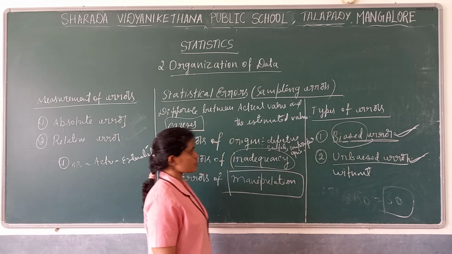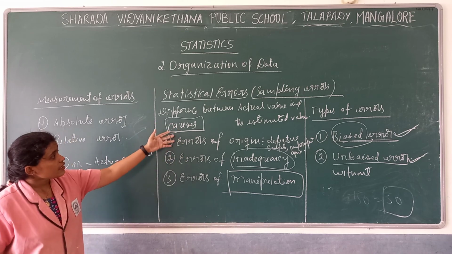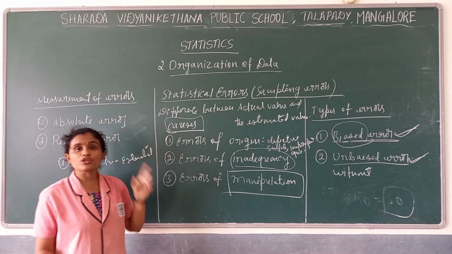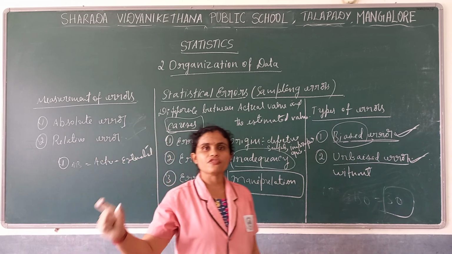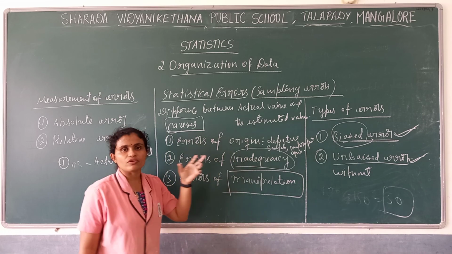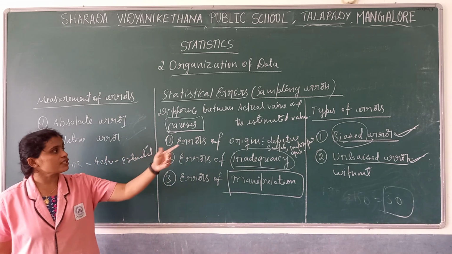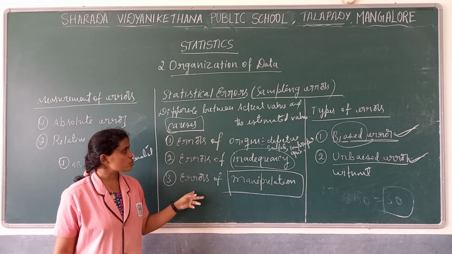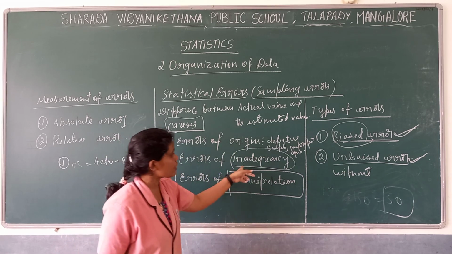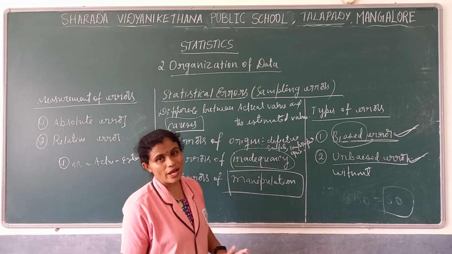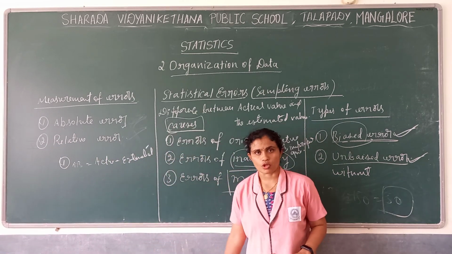And what are the causes of statistical error? What do you mean by statistical error? It is the difference between the actual value and the estimated value. The causes are errors of origin, errors of inadequacy and errors of manipulation. These are 2 and 1 mark questions, not more than that.